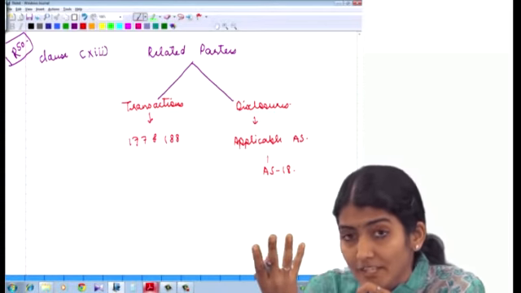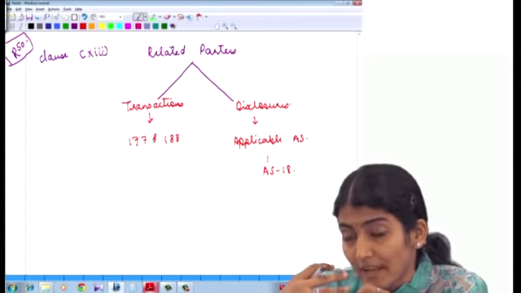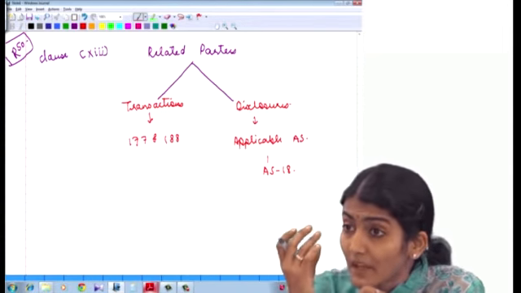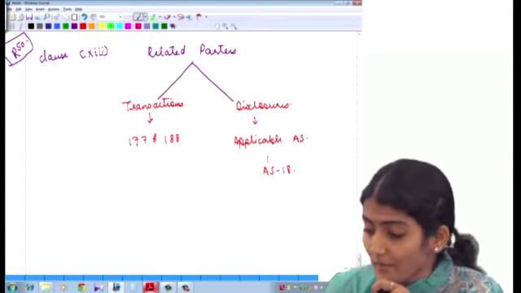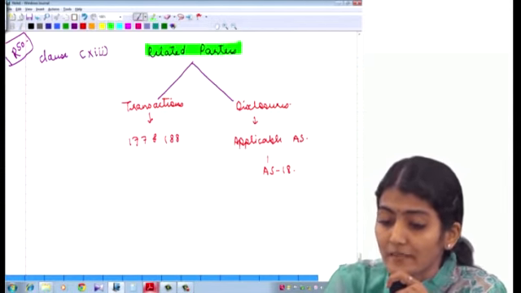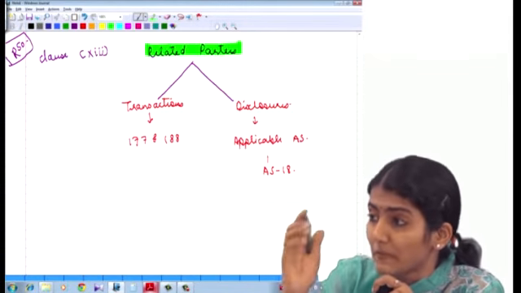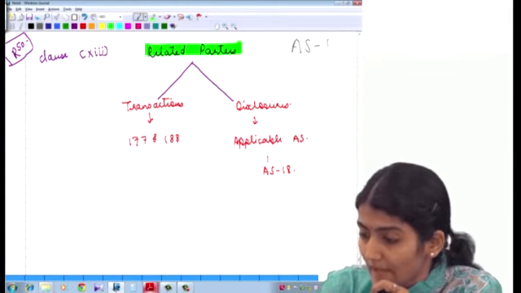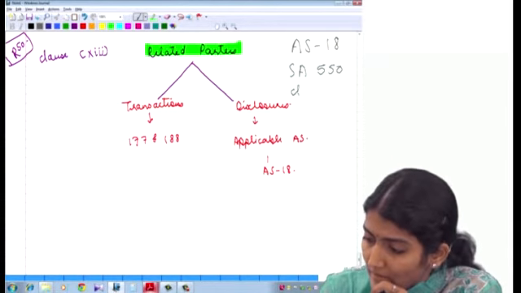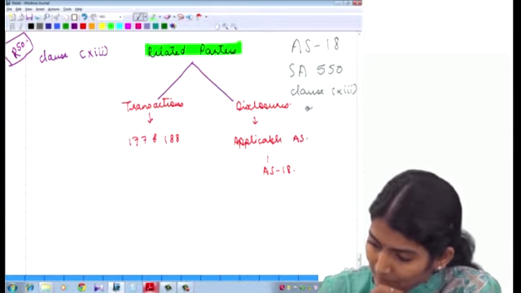You understand? Transactions in accordance with 177 and 188 and disclosures in accordance with AS 18. They say the applicable accounting standards. And that is why, if you remember when I had discussed SA 550 related parties with you, I told you, okay, now the related party answer is going to have three references. One, AS 18. Second, SA 550. And third, clause 13 of CARO 2016.